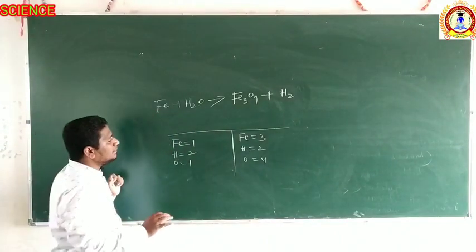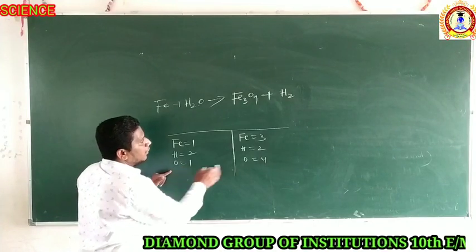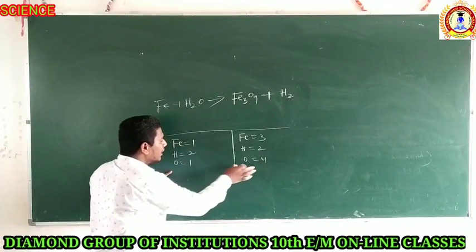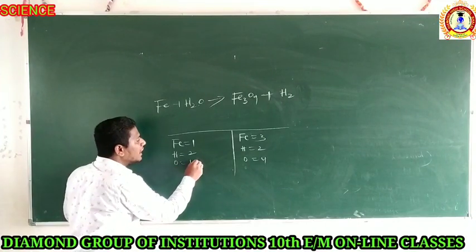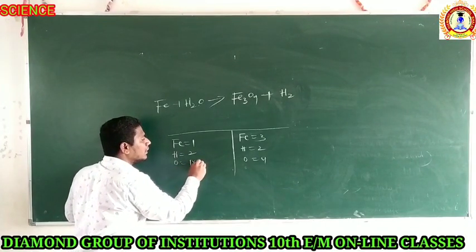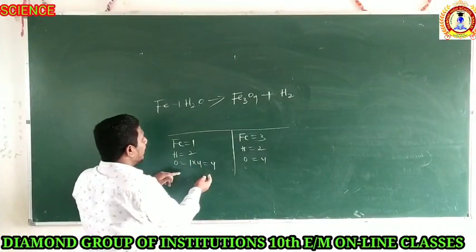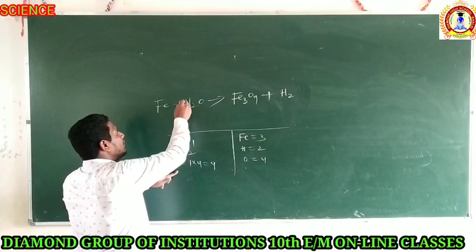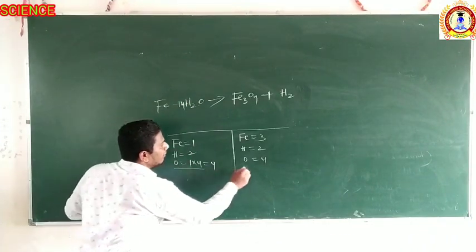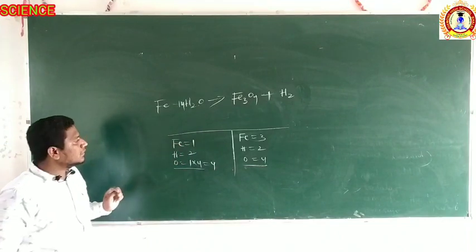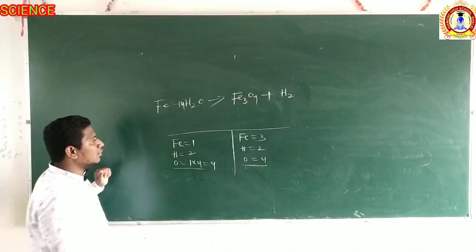Now check. To balance the oxygen, in the product side there are 4 oxygens, but in the reactant side there is only 1 oxygen. How much should I multiply to get 4? You have to multiply by 4, it is going to get 4. Multiply the reactant side oxygen by 4. Right. Oxygen is balanced. Which are remaining now? The remaining are hydrogen and iron. We will balance one by one.